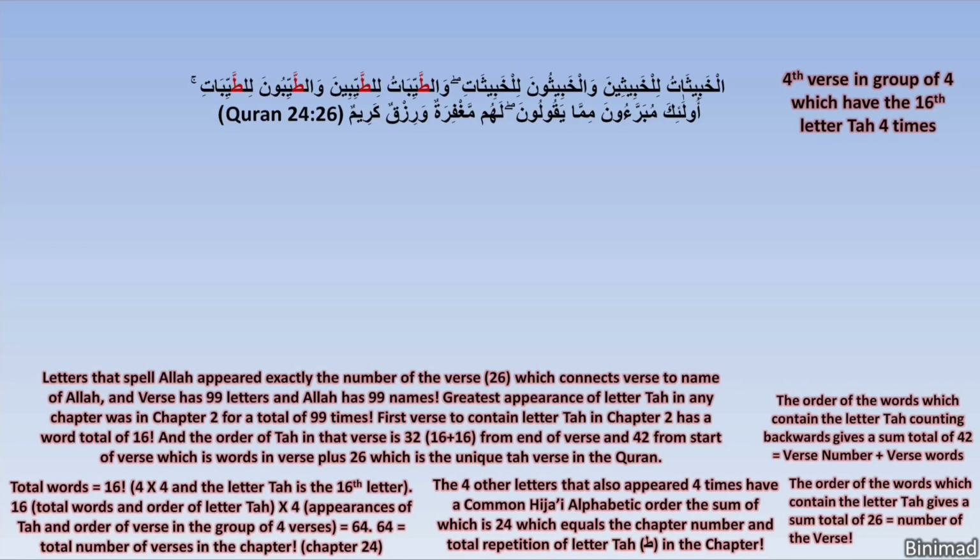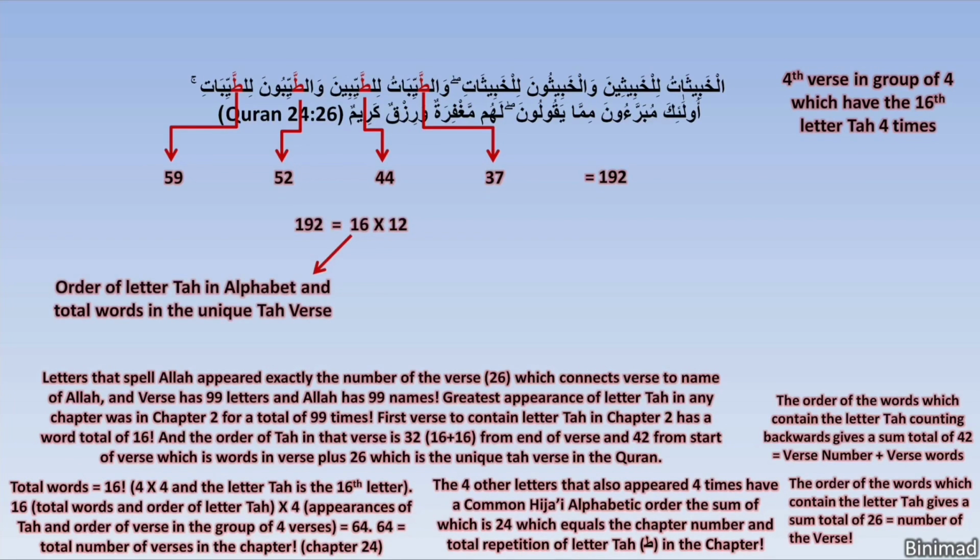From the start of the verse, the appearances of the letter Ta in this verse are in this order, which gives us a total of 192. So what is 192? 192 is a multiple of 16, since 16 times 12 is 192. We already know all about 16 and how the letter Ta is the 16th letter, and that this unique Ta verse is 16 words. But what about this 12? Amazingly, 12 is the exact number of chapters in the Quran where the letter Ta does not appear at all.